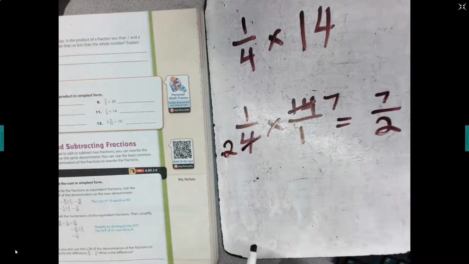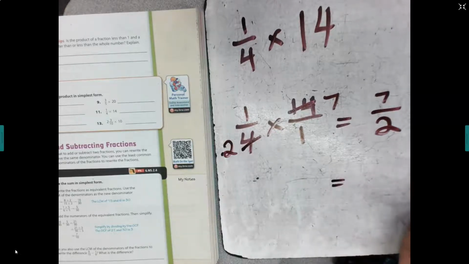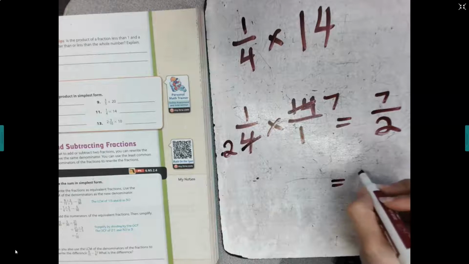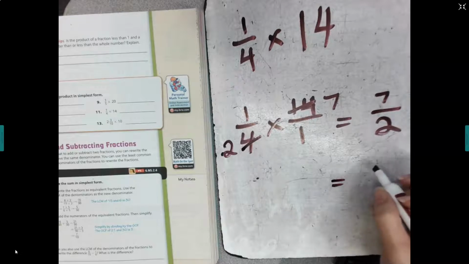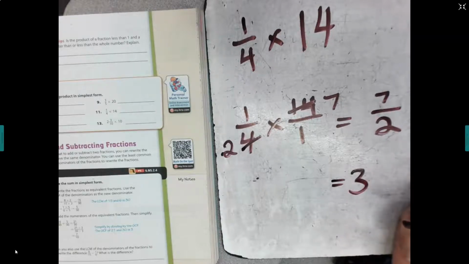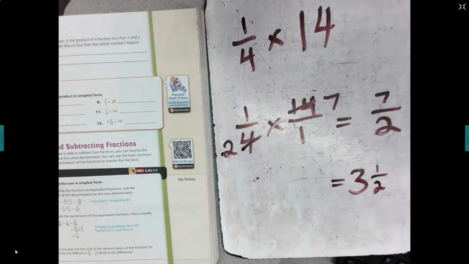Again, leave it as an improper fraction if you wish, or you can write it as a mixed number. Okay, so when I write it as a mixed number, I'm doing 7 divided by 2. So how many groups of 2 can I make from 7 without going over? I can make 3. How many will I have left over? I'll have 1 left over, and my denominator stays the same.